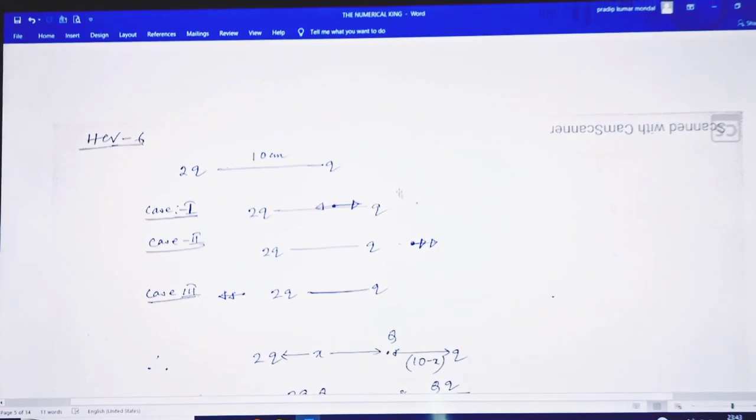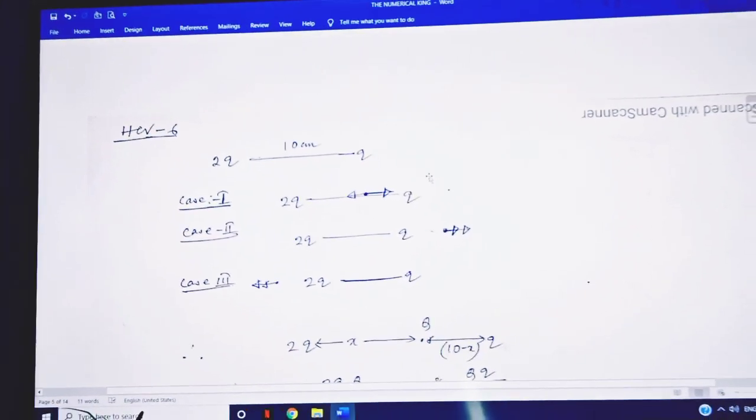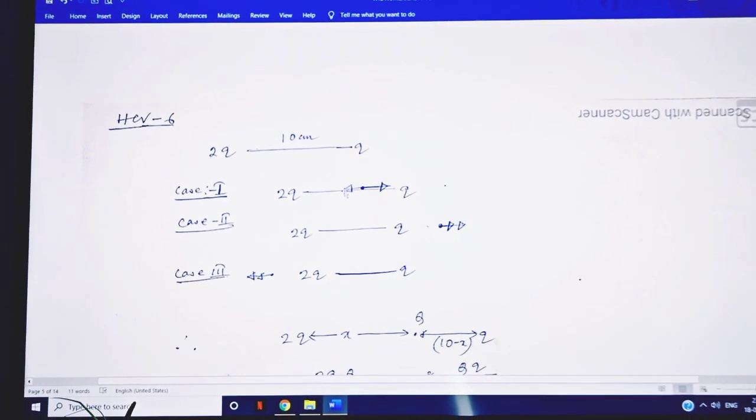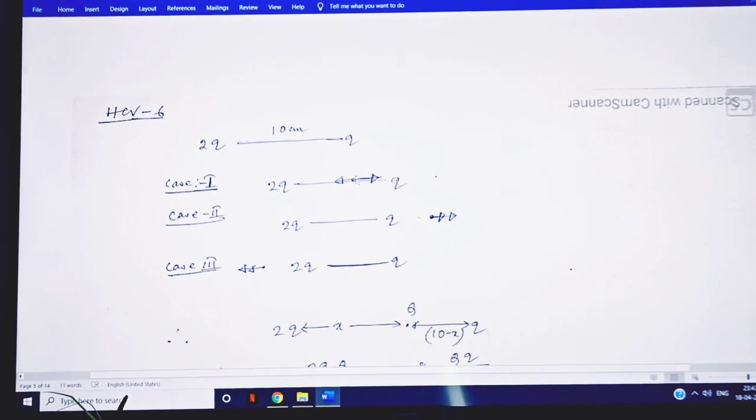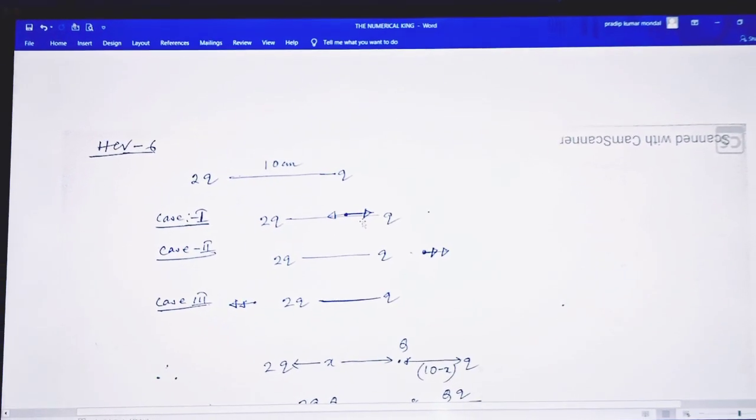Where should a charge be placed? Here it is given a charge, not a test charge. So suppose I put a charge of amount capital Q units here. This is the position.